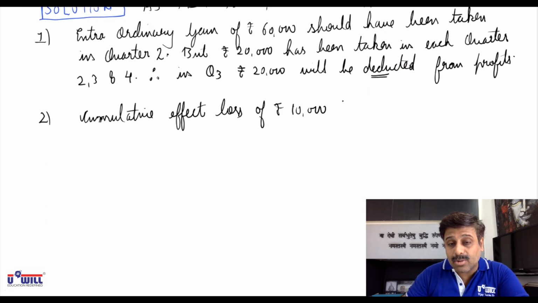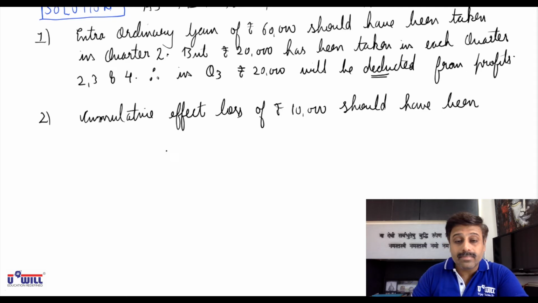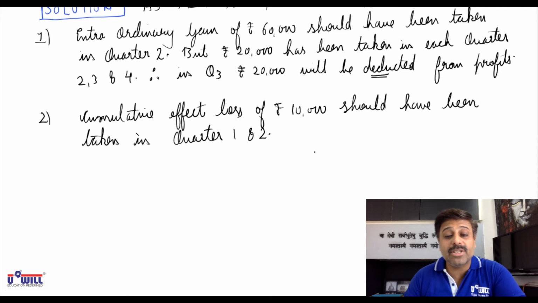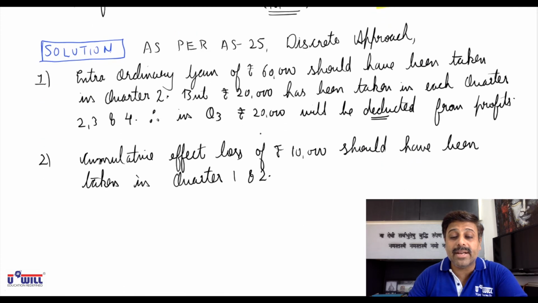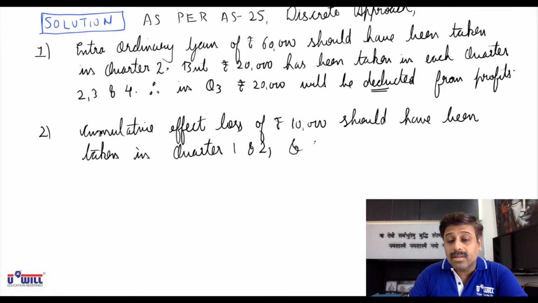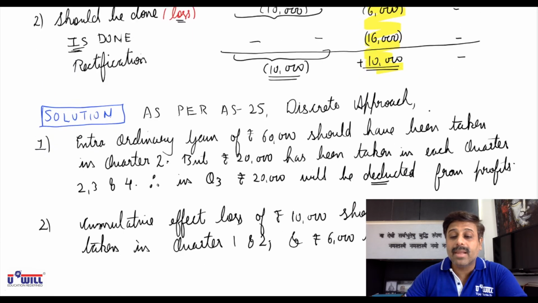Of rupees 10,000 should have been taken in quarter 1 and 2. Which amount in which quarter we don't know, because it is just mentioned as related to previous quarters. Okay, you have to explain this working. 10,000 should have been taken in quarter 1 and 2 and rupees 6,000 in quarter 3. Okay, as we have seen, 6,000 should have been taken in quarter 3.